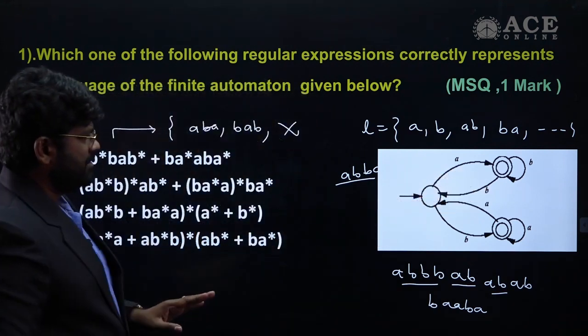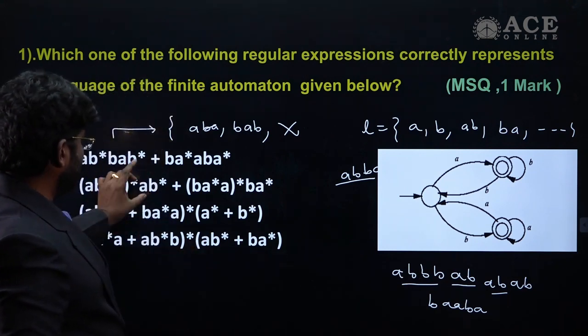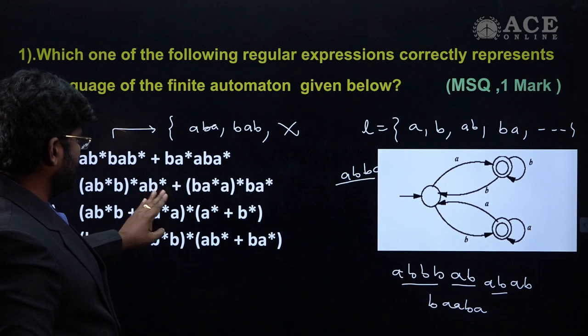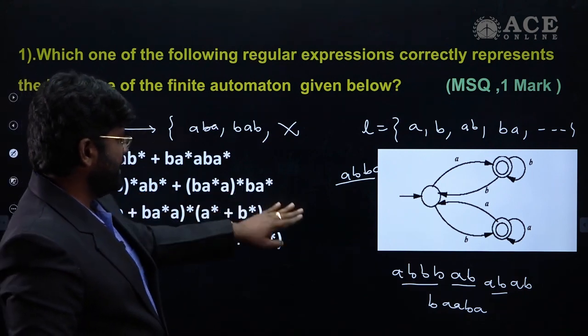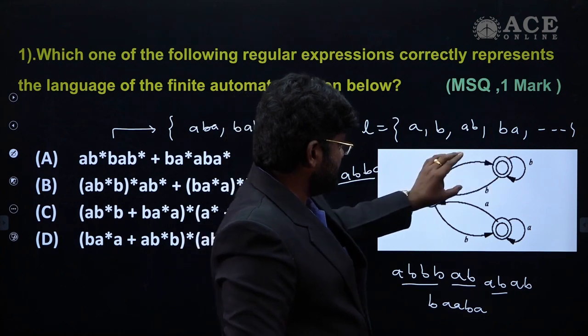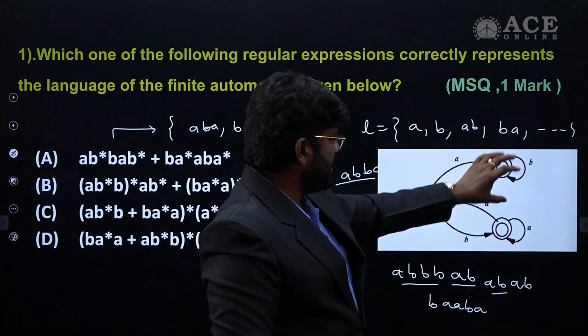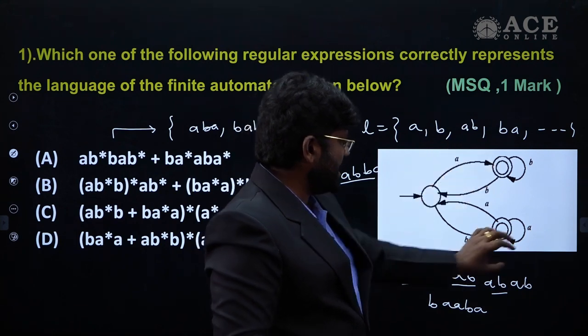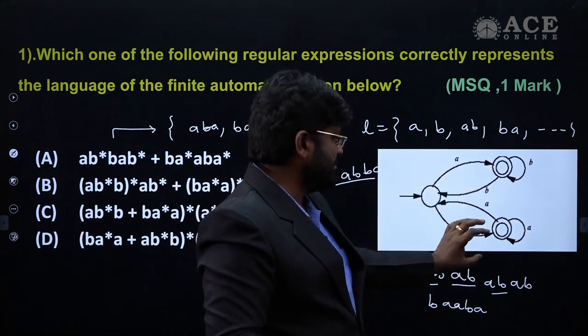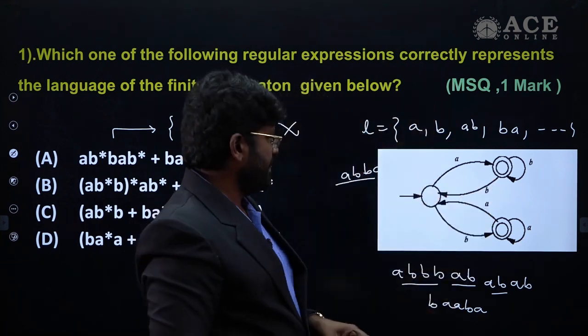What happens here, you just understand: this always says it ends with either (AB) star or (BA) star. But remember, this comes back to this place again. I may rotate any number of times and come back to this one. It should be a combination under a whole star.